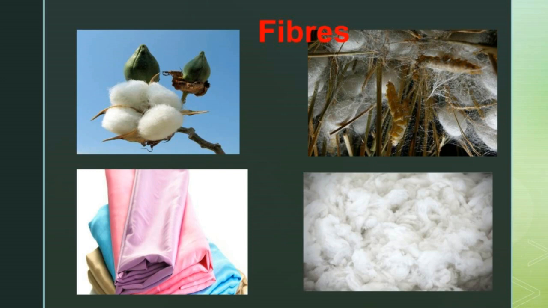Natural fiber can be spun into filament, thread or rope. You all know what thread is, isn't it? Yes, it is called filament. They can be woven, knitted and bound, and are used to make clothing, containers and insulation material. These are examples of natural fibers. The main examples we get from animals are wool and silk.